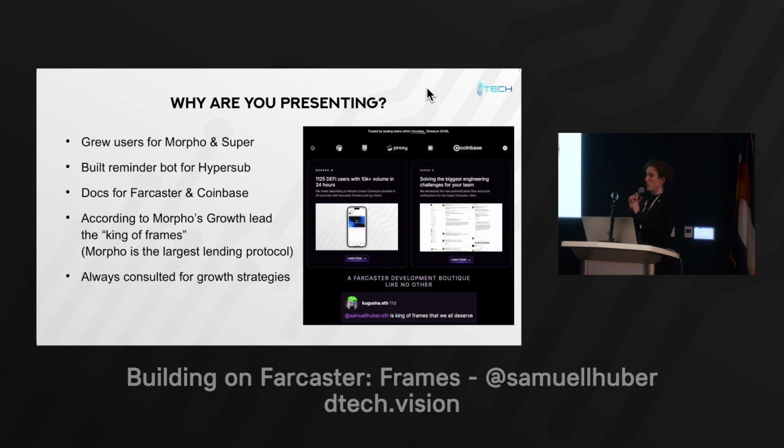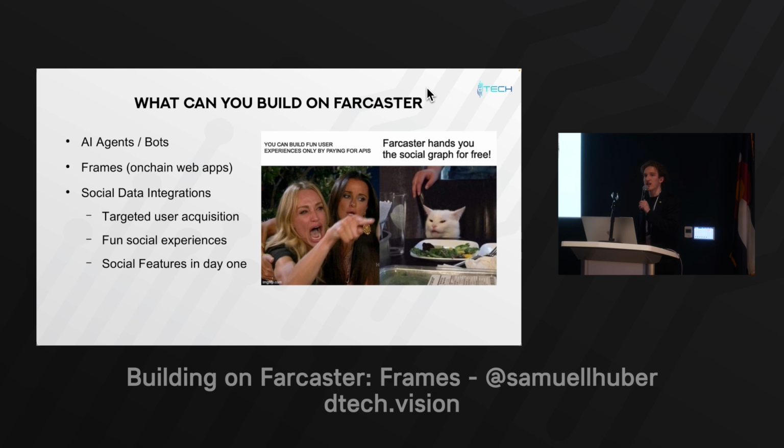If we want to farm data on Twitter, we would have to pay for APIs. If we want to run an AI agent on Twitter, we would have to pay for APIs. On Farcaster, all of that is free. That means you can run AI agents for technically free. You may have to run your own node or pay a provider if you don't want to do that. It's a similar vein to building on Ethereum or a blockchain, which is technically free, you just have to figure out the infra side. Same on Farcaster: there's a company you can pay $10 a month, and they do it all for you. It's called Neynar, really good guys.